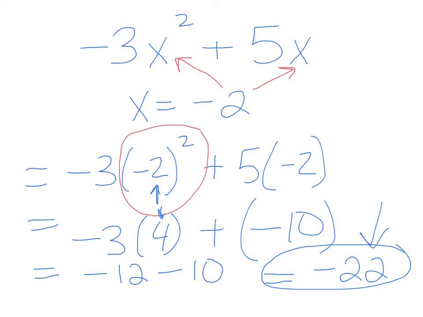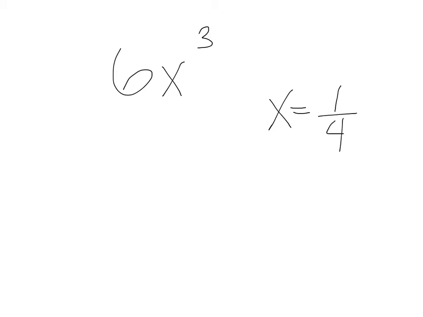Okay. We'll do a fraction one. So say 6x cubed, and x is equal to 1/4. And I wanted you to figure this out. So you plug in 1/4 instead of x, and you have to do exponents first. Everything in that bracket has to be to the exponent of 3.